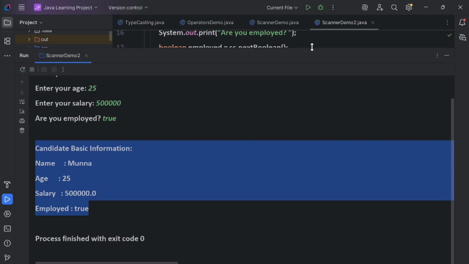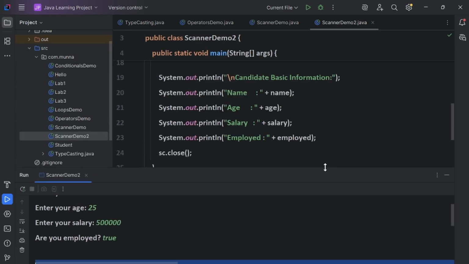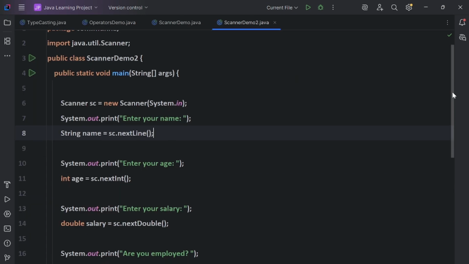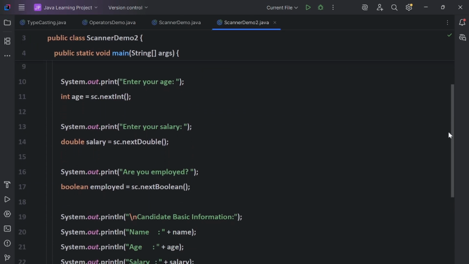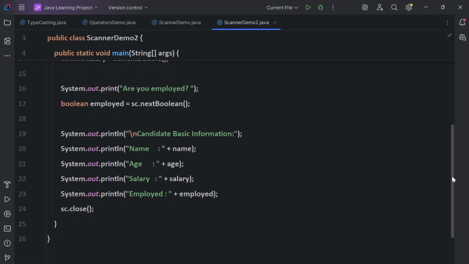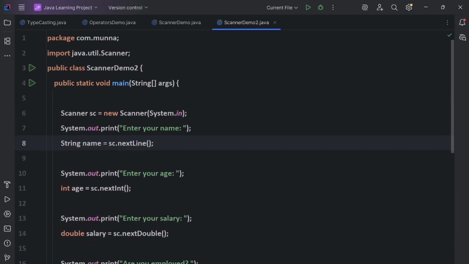So how useful is the Scanner class? You can see by this example, guys. Like this, there are a lot of real-time applications which use the Scanner class to read inputs from the user. This is the complete implementation of different types of data through Scanner, guys. Try to implement and run it, then you will understand it in a better way.